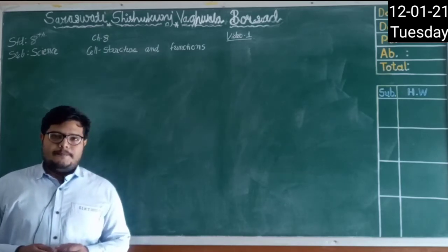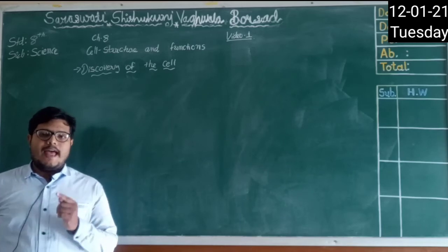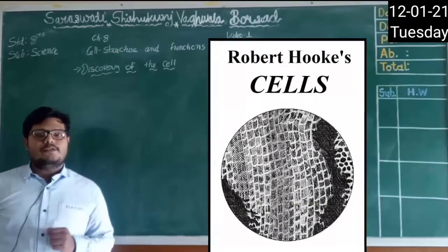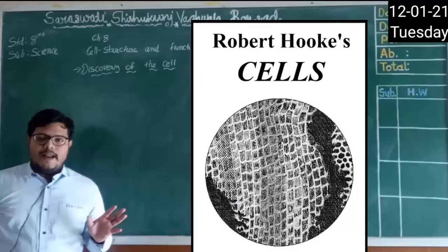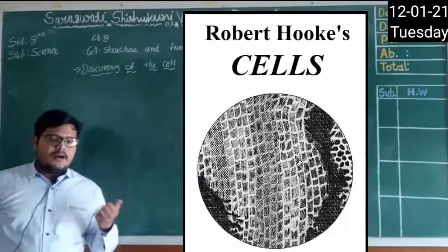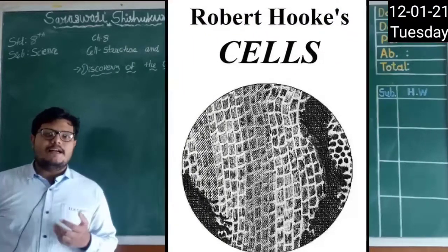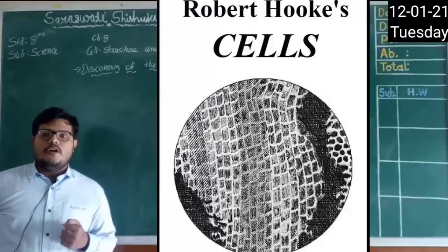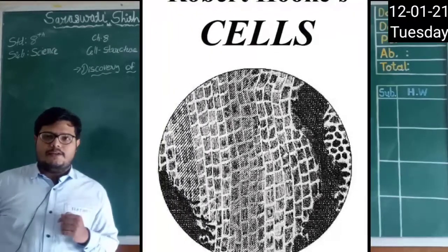Discovery of the cell. In 1665, Robert Hooke observed a slice of cork. Now what is this cork? Cork is a part of bark. You have seen the bark of a tree, right? So that is cork, a cover of the bark, we can say. So he took a slice of cork and observed it under the microscope.